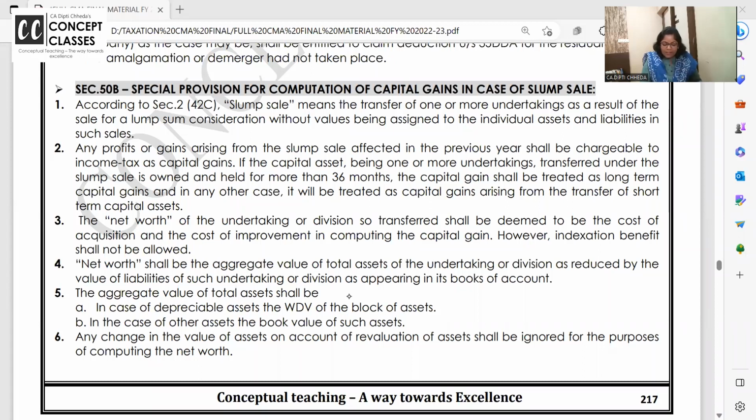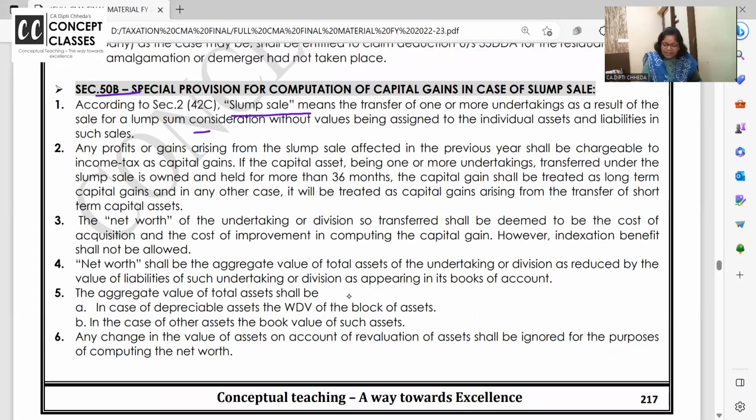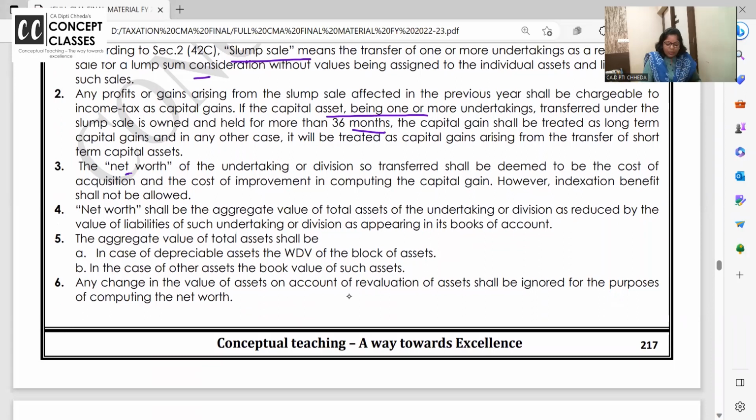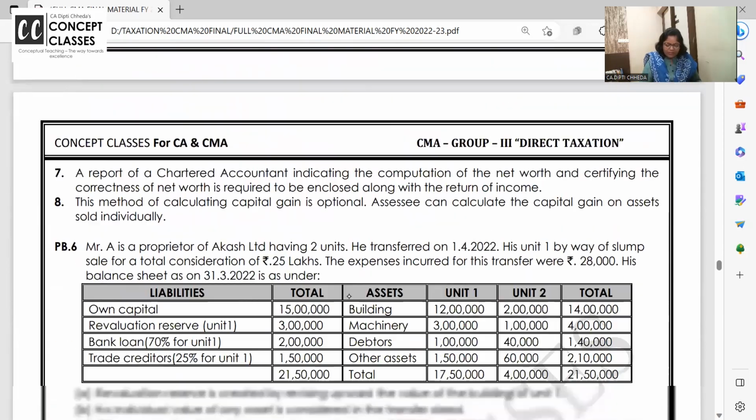Slum sale means when you are transferring for a lump sum, section 50B. If any of the capital assets is long term, held for more than 36 months, otherwise the capital gain is short term. Net worth is the cost you have to take. Indexation benefit is not allowed. For net worth, you take the aggregate value of all the assets and liabilities. In case of depreciable assets, take WDV. In case of other assets, take book value, ignoring the revaluation reserve.